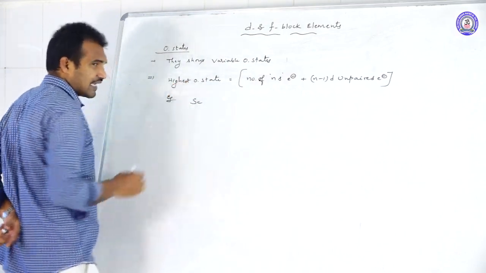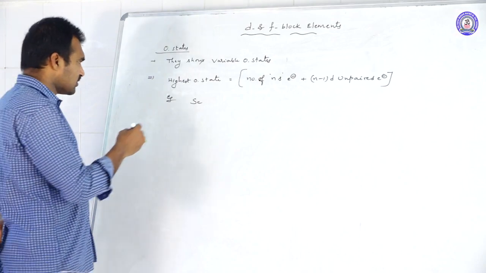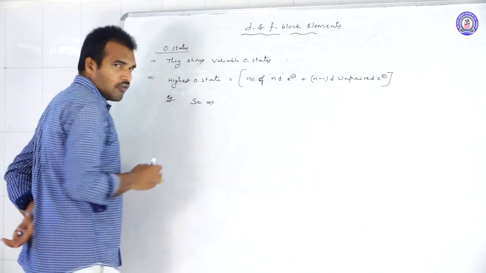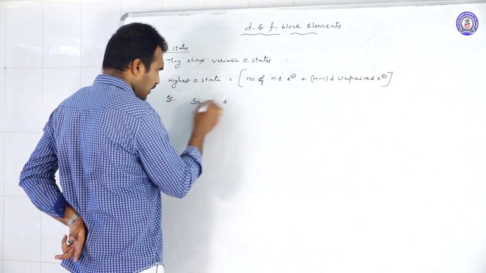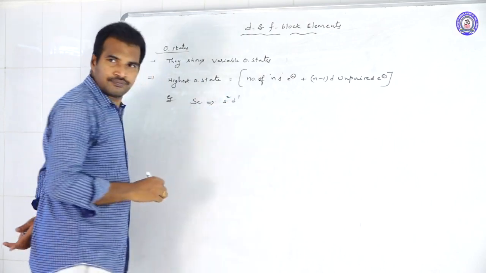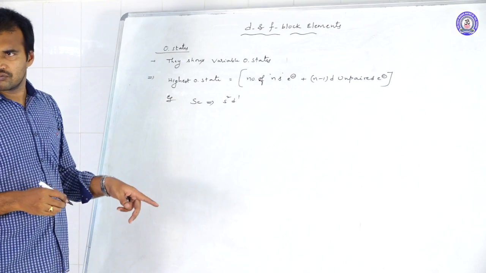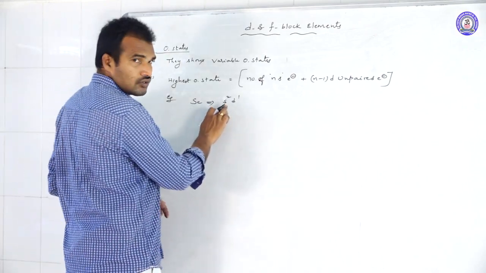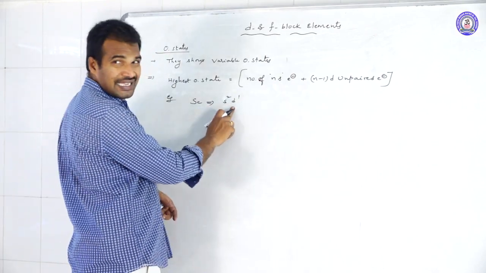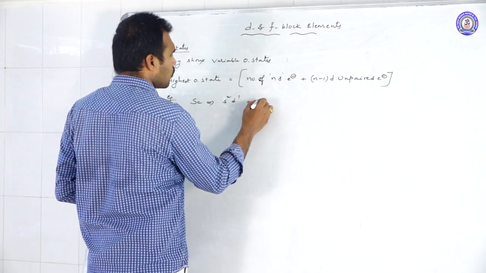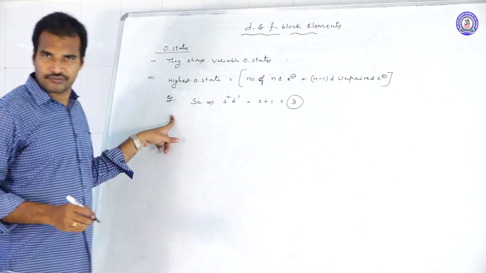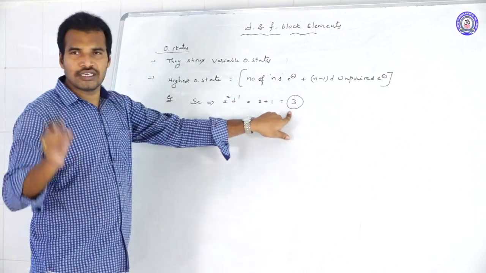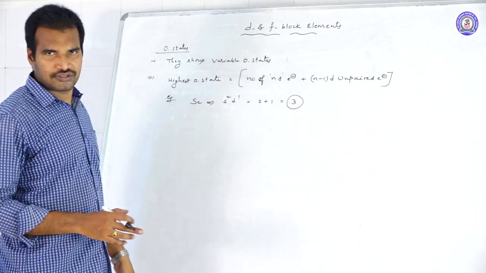If you say scandium, what is the highest oxidation state scandium can show? Write the configuration: 3d1 4s2. So what are the ns electrons? 2, and the (n minus 1) d unpaired electrons, 1. So total 2 plus 1, that is 3. Scandium can show only the plus 3 oxidation state.